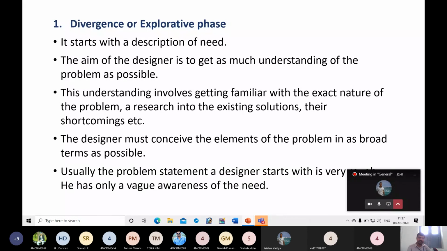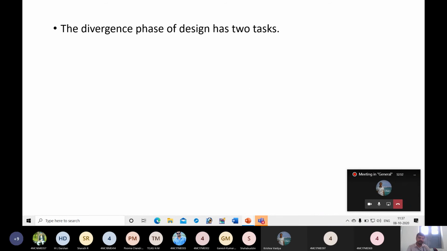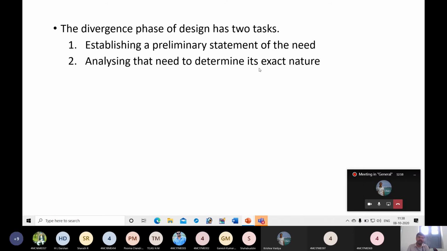Usually the problem statement a designer starts with is very crude, or has fewer details. Okay, a vague awareness of the phase of design as to establishing the preliminary statement of the need, analyzing that need to determine its exact nature. That means you should understand what is the actual need of the consumer or of the one who